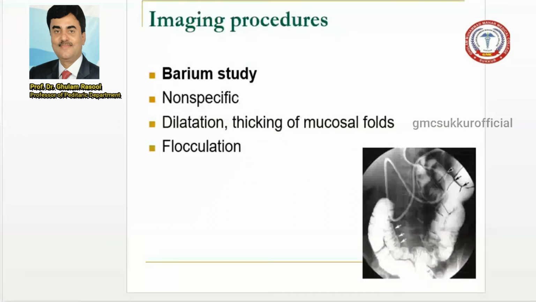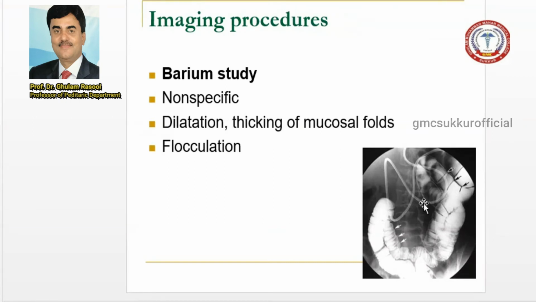Now, what are the imaging and procedures you will perform in a patient who presents with malabsorption? Number one is the barium study. This is non-specific, and what findings will you appreciate on this X-ray? There is dilatation and thickening of the mucosal folds.